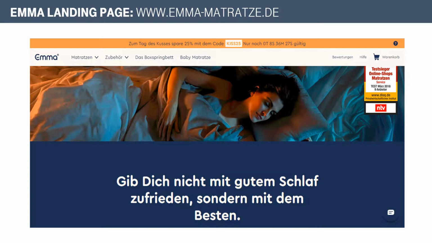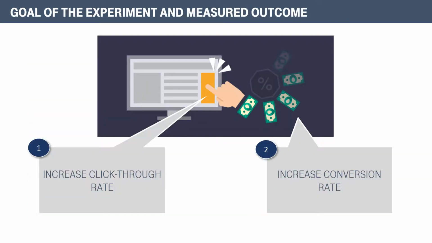It's actually a 1 billion market, and is a very good example of old economy meeting new economy. The goal of the A/B experiment is to ultimately increase the revenue of EMA. Since revenue is the lifeblood of any business, this is also the main target.